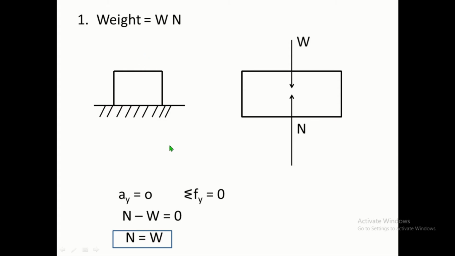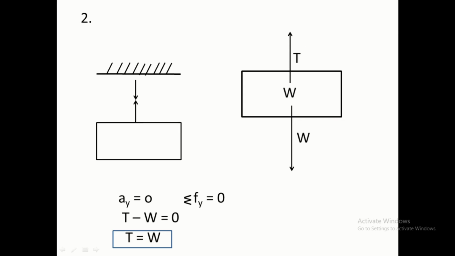If we apply summation Fy is equal to 0, then one thing to remember, weight always acts in the downward direction, and there is a normal reaction in the upward direction. Therefore N minus W is equal to 0, so N is equal to W. The normal reaction is equal to W.